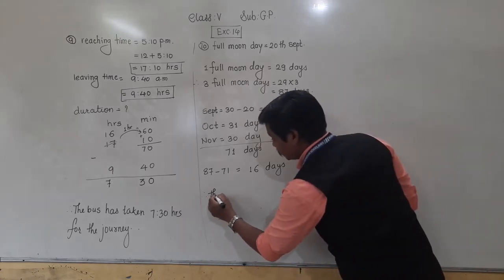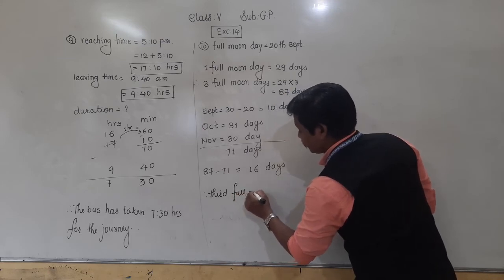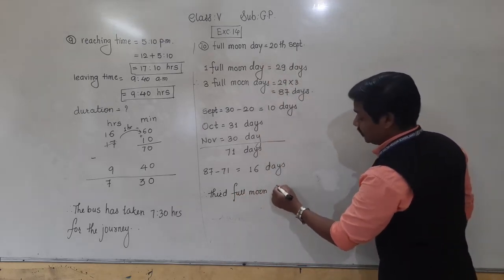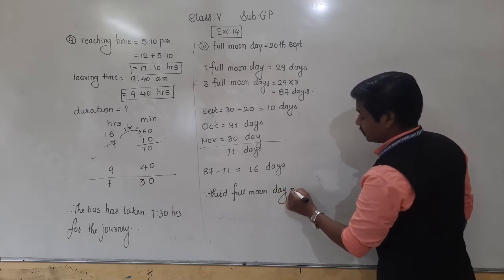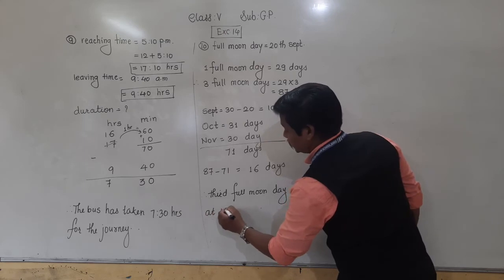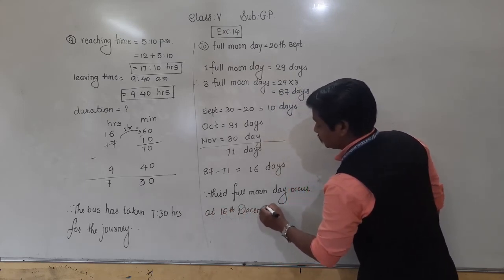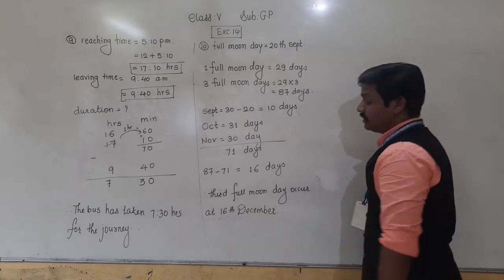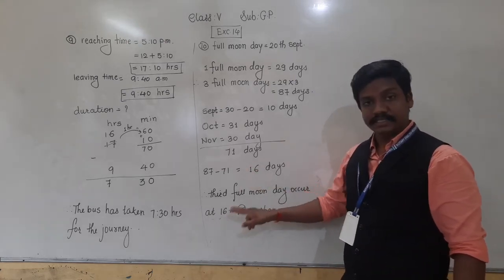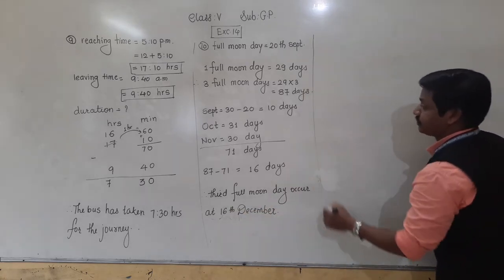So the third full moon day after 20th September will occur on 16th December, the first 16 days of December. That's why it is 16th December. Understood? This is it.